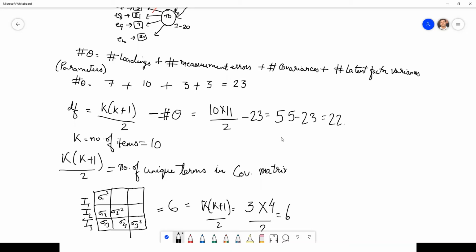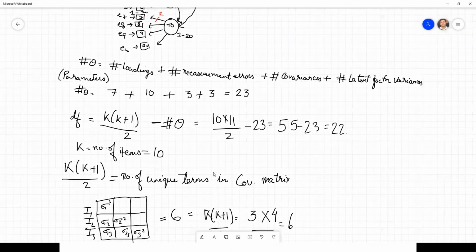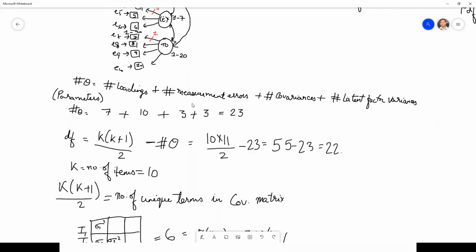What is degrees of freedom? It means in how many ways you can change the estimation.